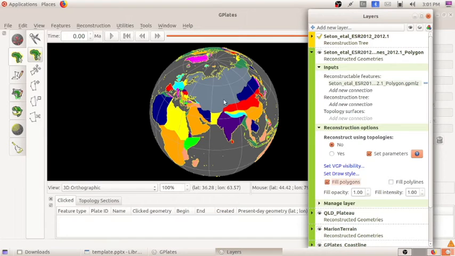When you click here, you can see the geographical plates in different colors on the globe. So we click on the triangle on the left side of the layer named Seton et al., this second layer, then click on the option fill polygons, so you can see the color filled on each geographical plate.